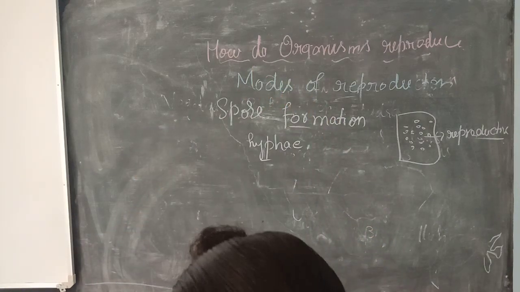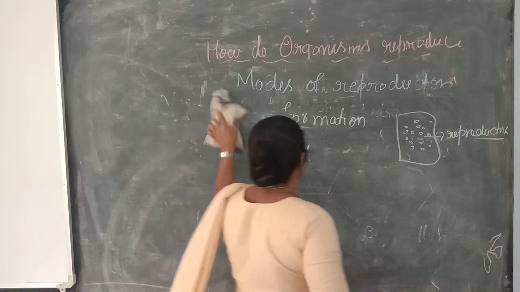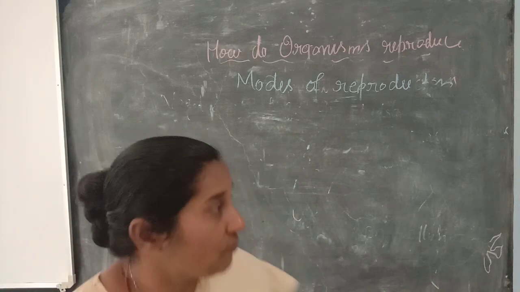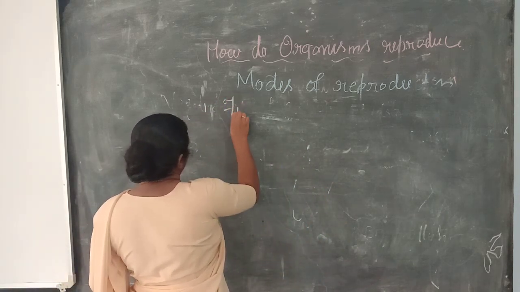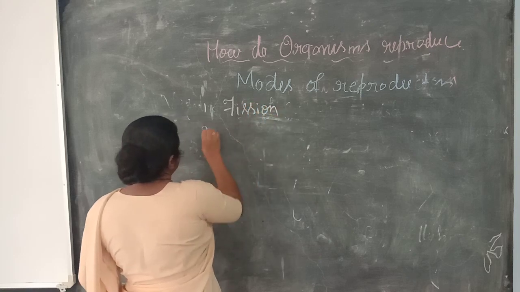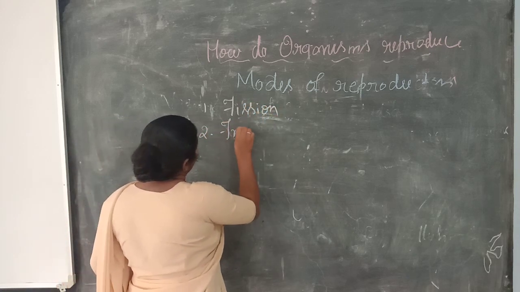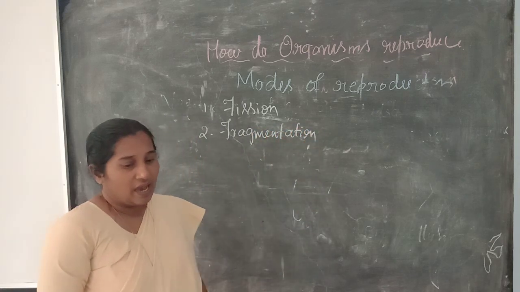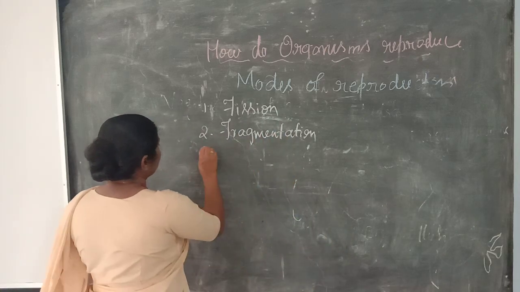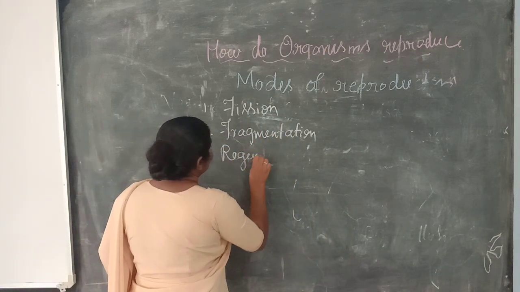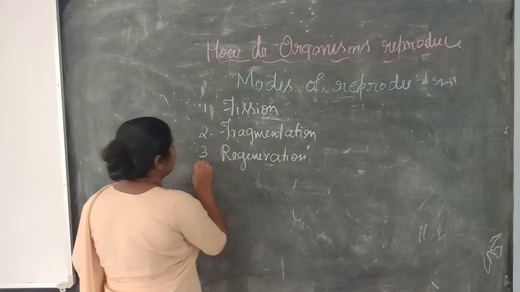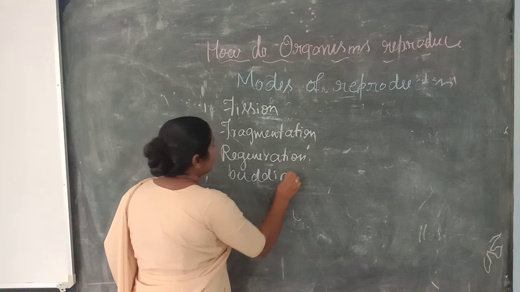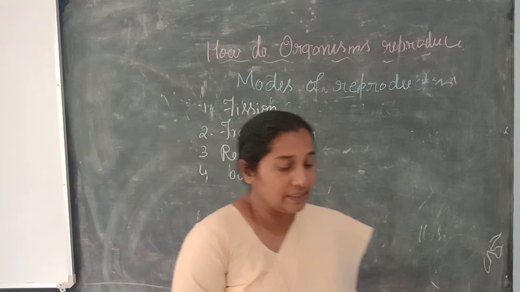First remember what the asexual reproduction methods are. You should have a clear picture of asexual reproduction. First it is called fission. Second, we call it fragmentation. Third, we call it regeneration. And fourth, it is budding.